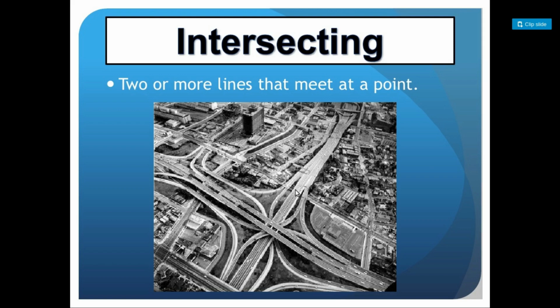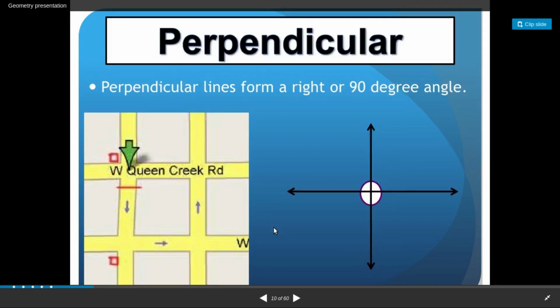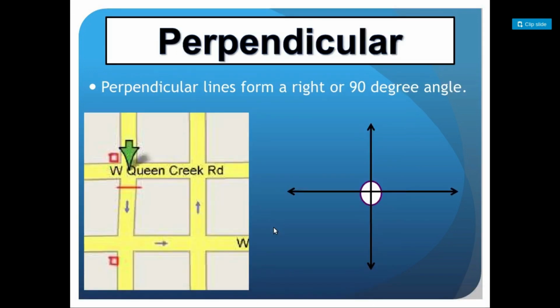So what are intersecting lines? Intersecting lines are those lines which intersect at a point. Best example, two roads crossing. Here we have two roads, these two are intersecting at this point, so these are intersecting lines. And then here we have perpendicular lines. What are perpendicular lines?